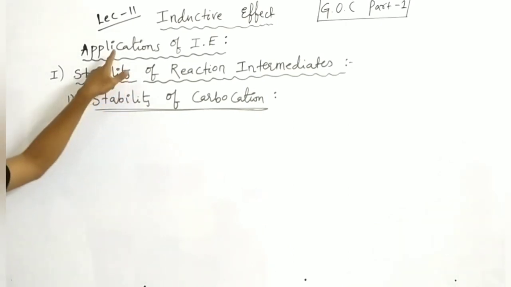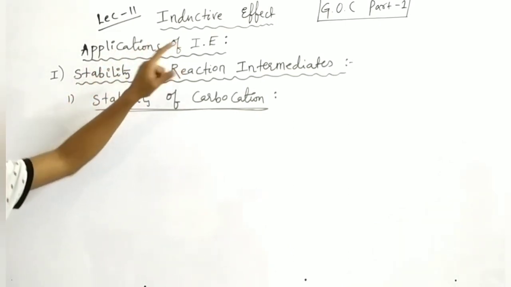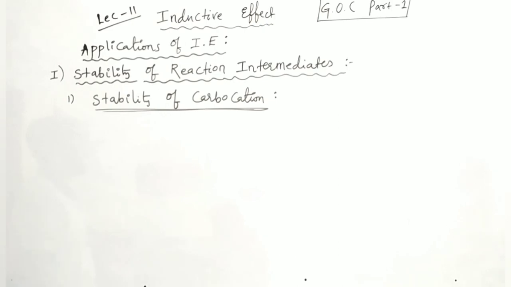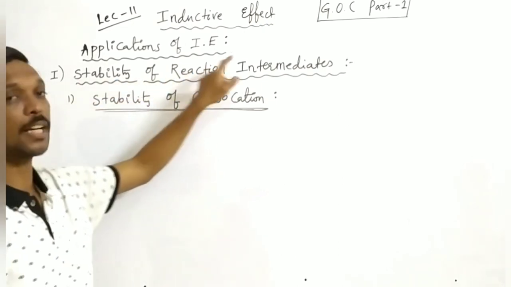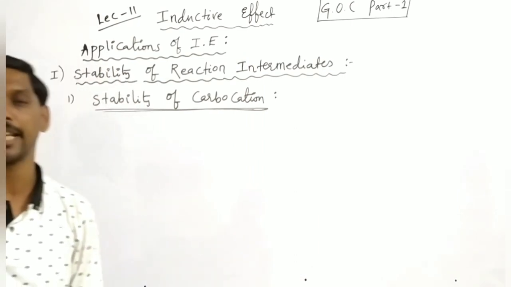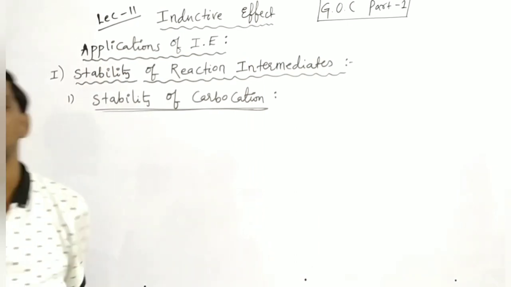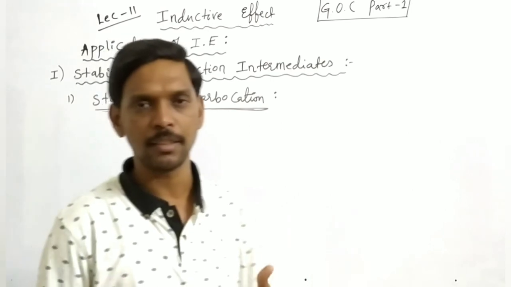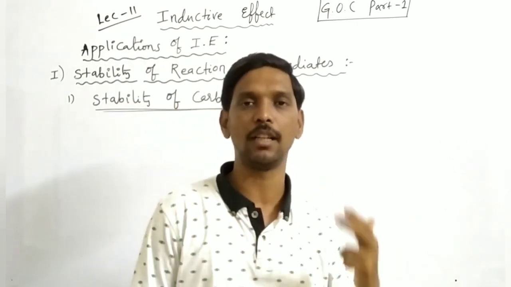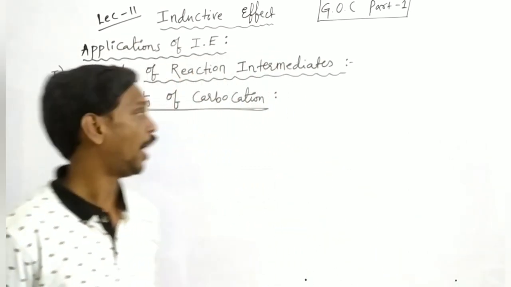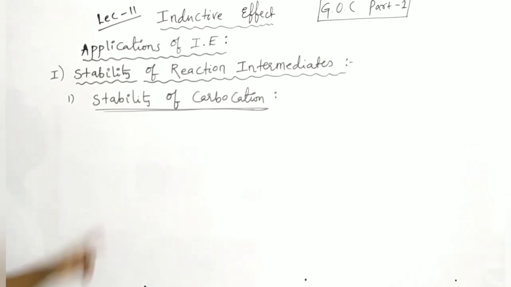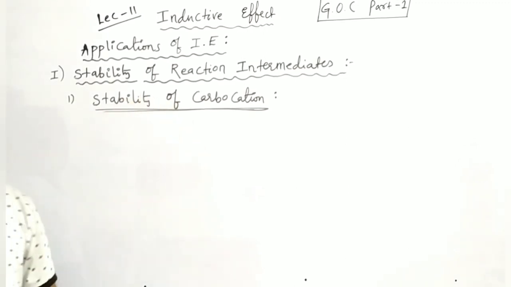Now we are discussing applications of inductive effect. The first application is stability of reaction intermediates. Here reaction intermediates are of three types. The first one is carbocations, the second is carbanions, the third is free radicals. So among these intermediates, the first one is the stability of carbocation.